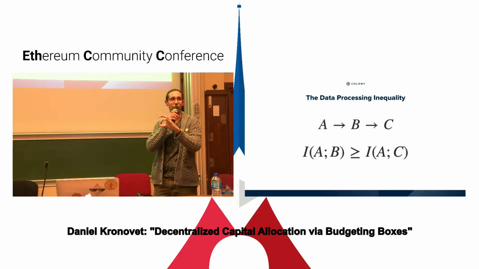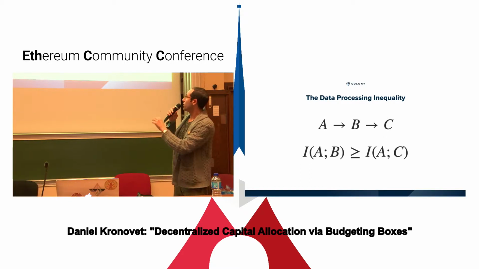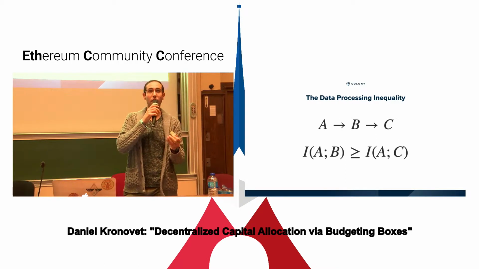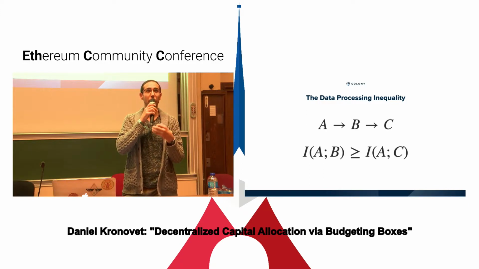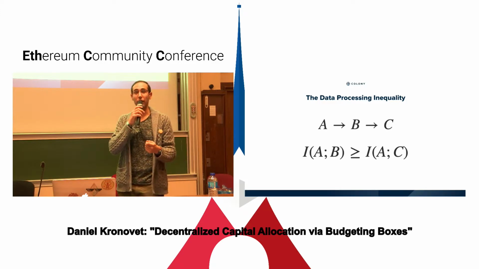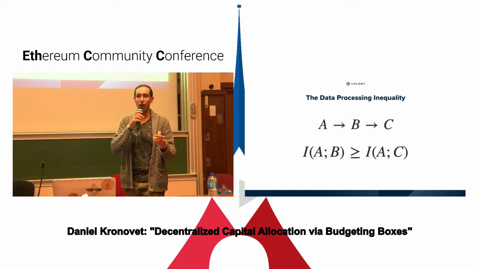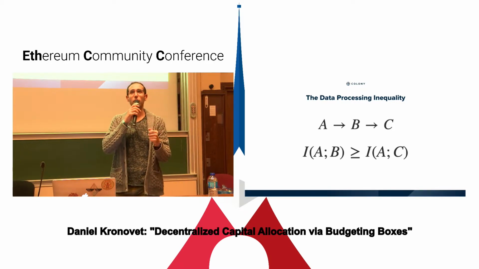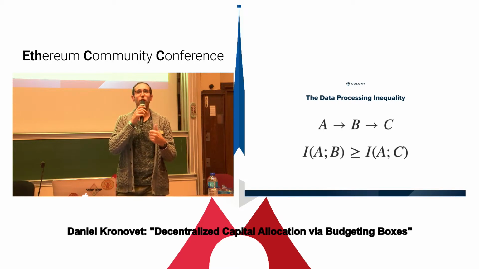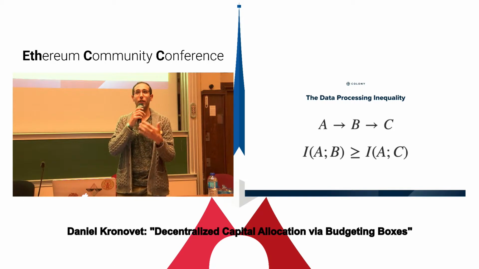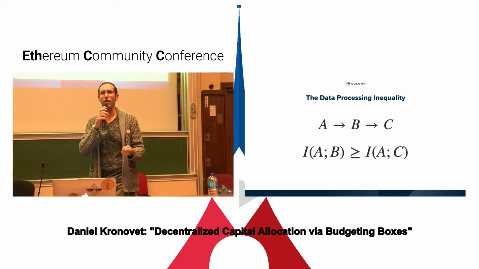is captured by B. Or put it yet another way, the amount of mutual information, i.e. how much C tells us about A, can never be greater than the amount of information that B tells us about A. This is called the data processing inequality, because the idea is that if you have a data set and you process it in some way, you may be making it more useful, but you're not actually increasing the information beyond what was in the original data set. And so this is a very interesting result that comes out of information theory.